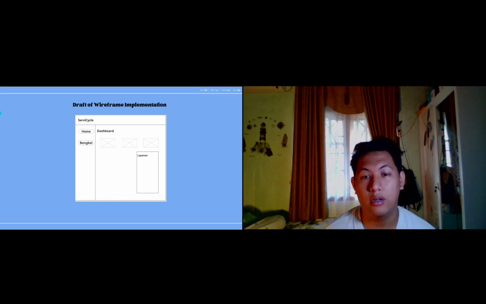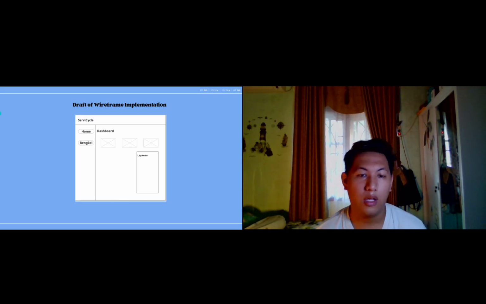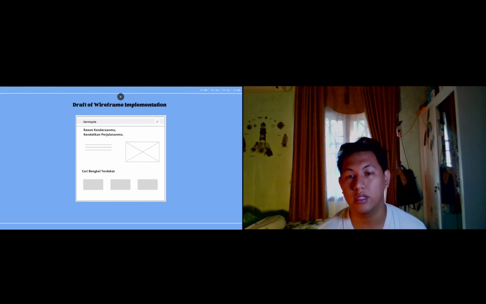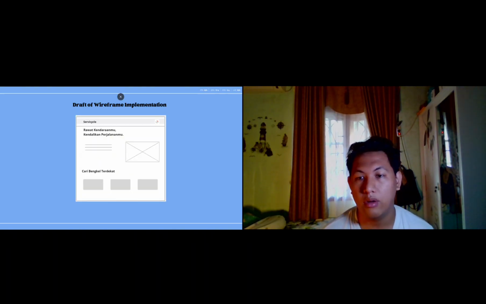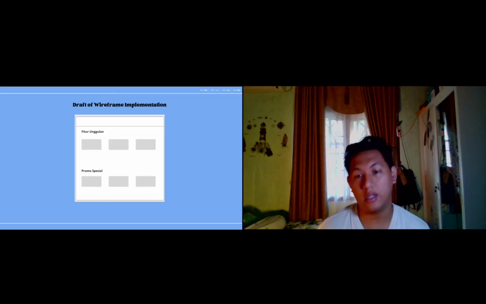This is the draft of wireframe implementation. Next, this is a wireframe draft. It shows the basic structure of the Service Cycle interface with navigation for home and workshop pages. The second layout highlights the home page, featuring the tagline and a section to find nearby workshops.